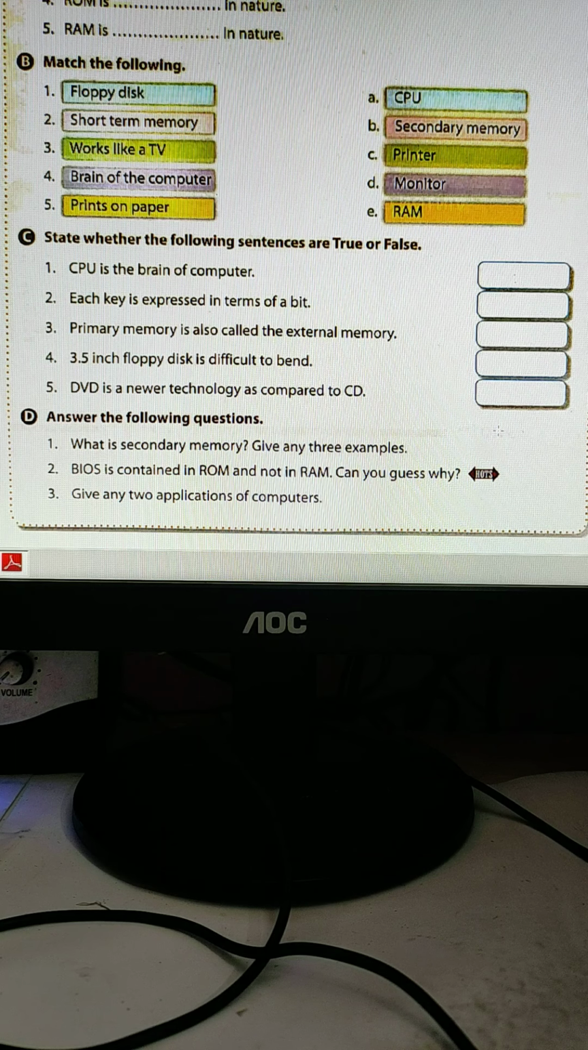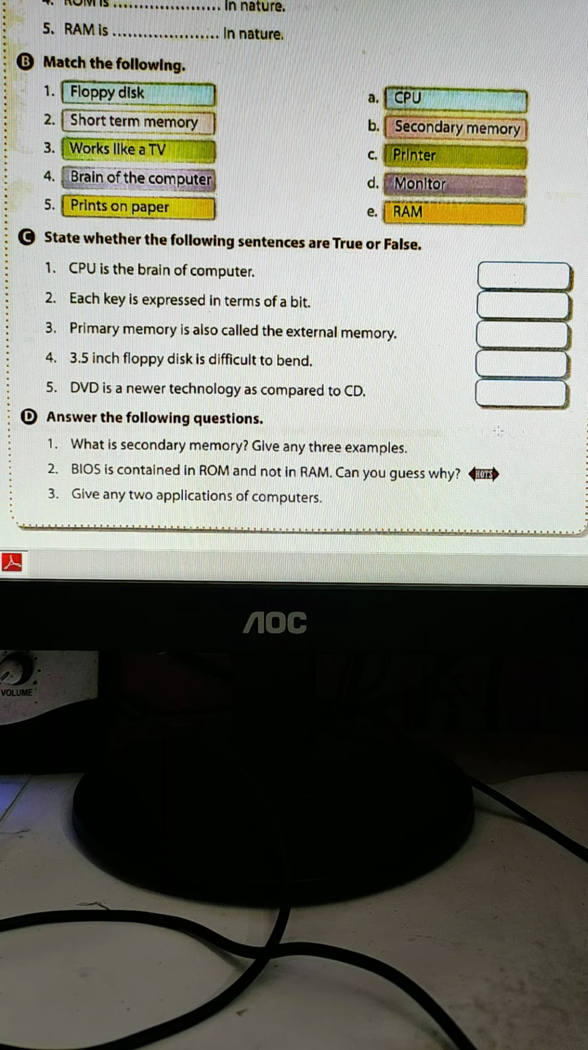So ROM is a permanent memory, that is why it is fixed by the manufacturing company. RAM is not permanent, it is temporary. If you want, you can increase the size of the RAM, you can decrease the size of the RAM. So can you guess why? This is the only reason: one is permanent and the other is temporary.